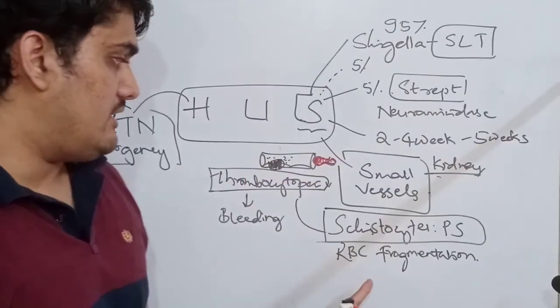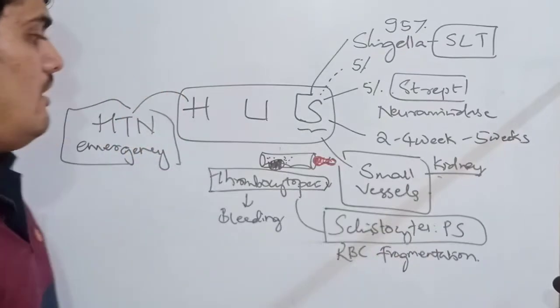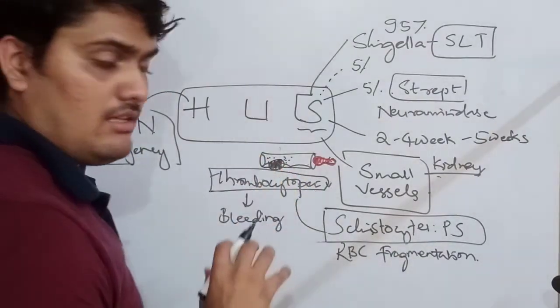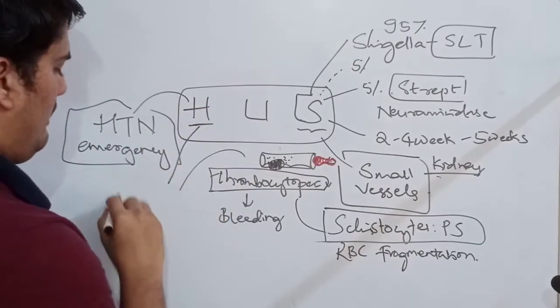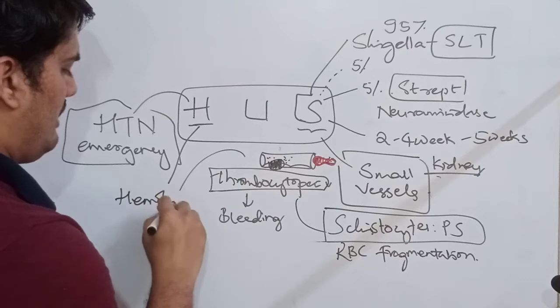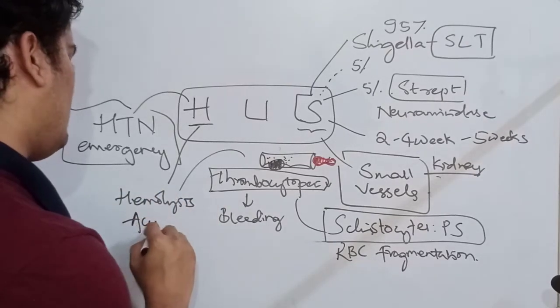This RBC fragmentation leads to typical schistocytes in the peripheral smear. Along with that, when RBCs are fragmented, that leads to hemolytic episodes. This hemolysis is an acute hemolysis.